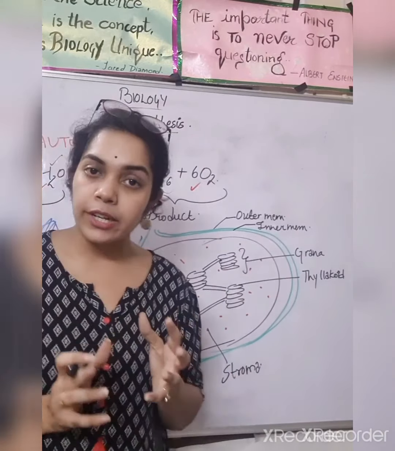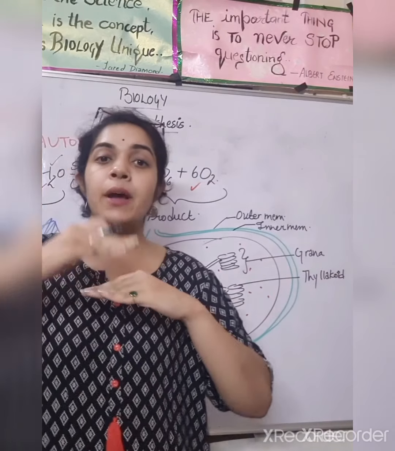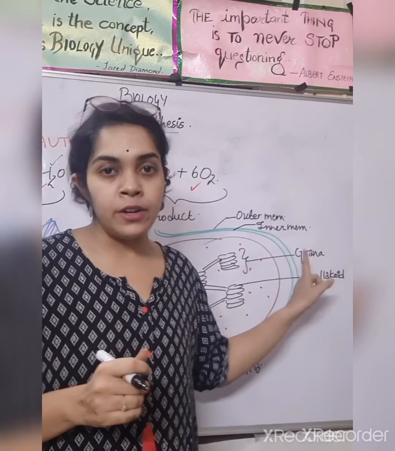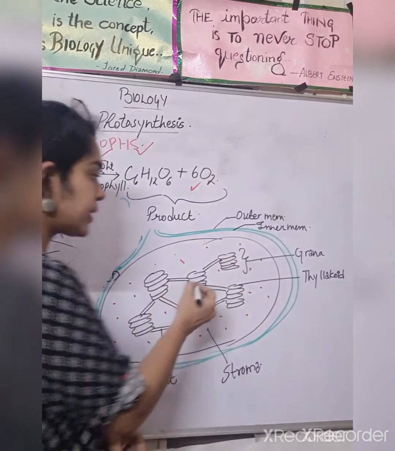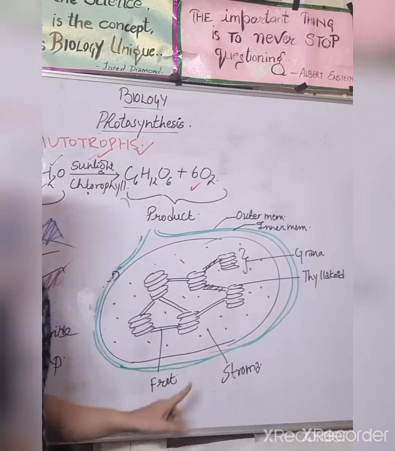Okay, it is also green in color. It is a sac-like structure. This is thylakoid. And a number of thylakoids piled themselves is known as your grana. Okay, so this is your grana. A number of granas are connected with this. That is known as your fret.